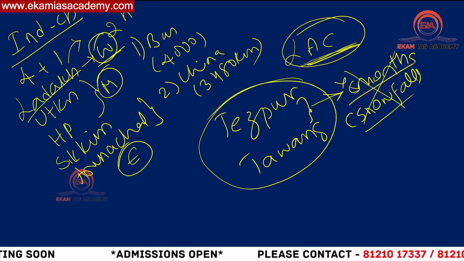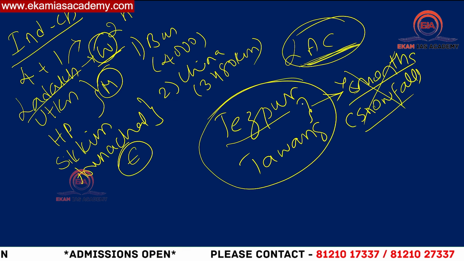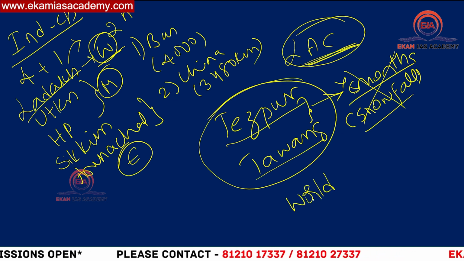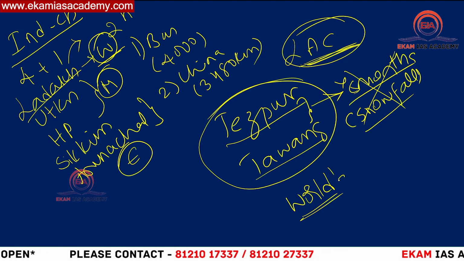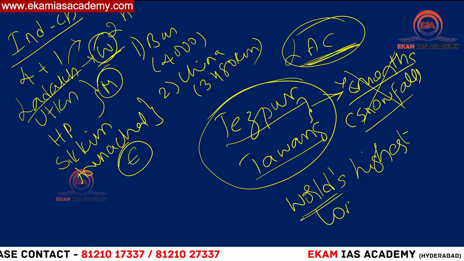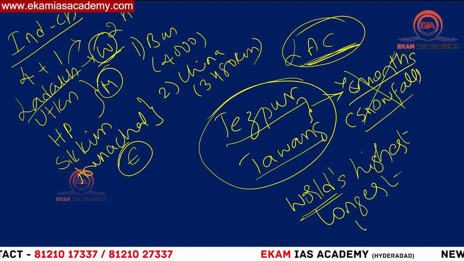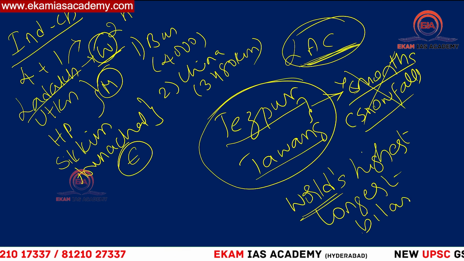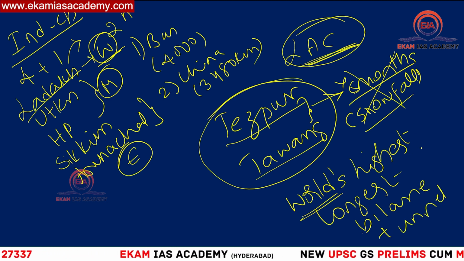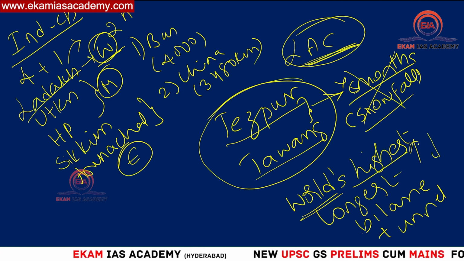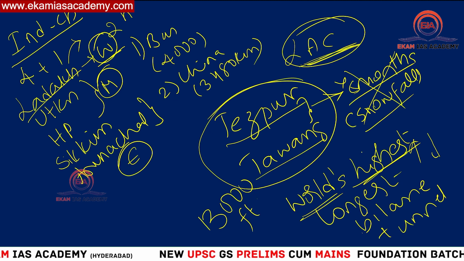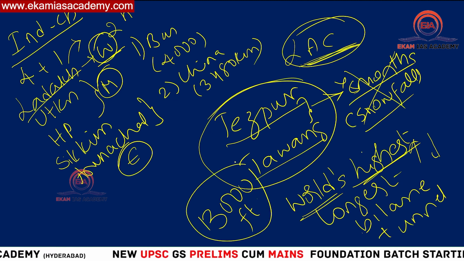So as these things have some limitations, we have constructed a tunnel, and this is a world record. Now the Sela tunnel is the world's highest, on the highest elevation, the longest bi-lane tunnel. Bi-lane means two-way, so in both directions you can move. It is the highest one because it was constructed at 13,000 feet above sea level. So that is the highest thing you need to remember.